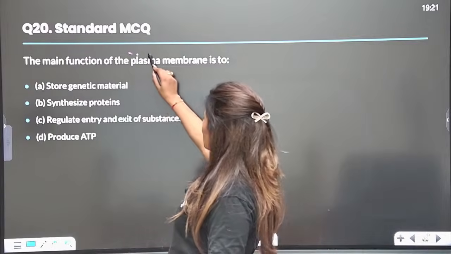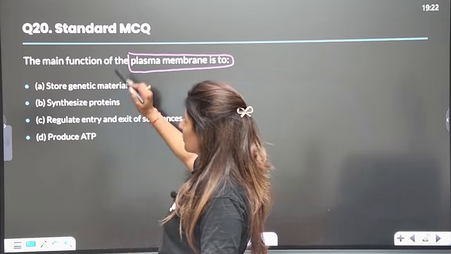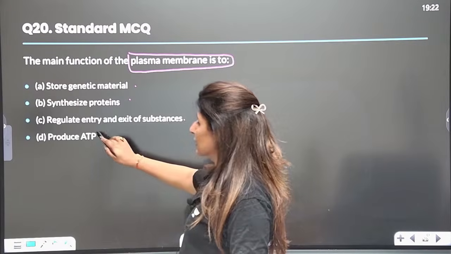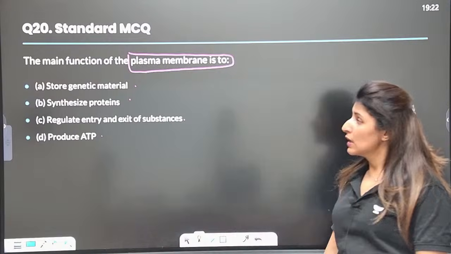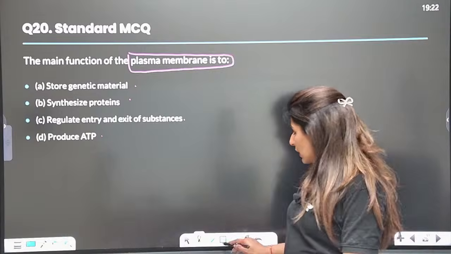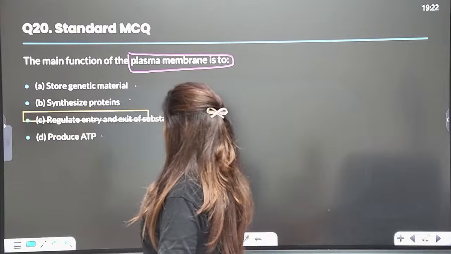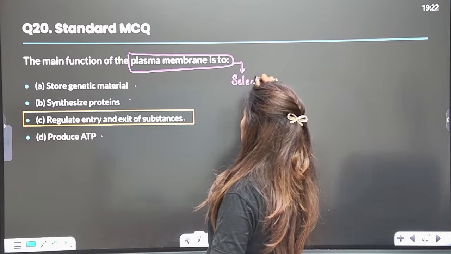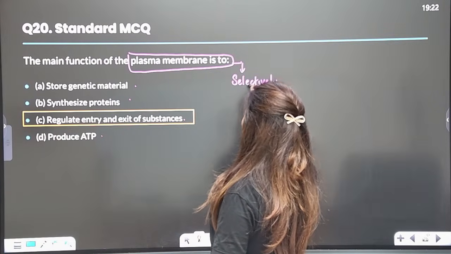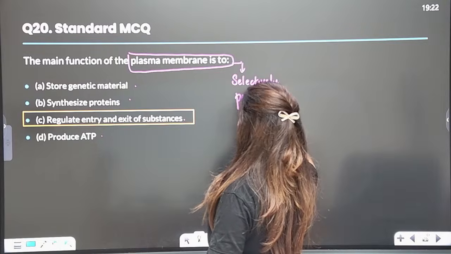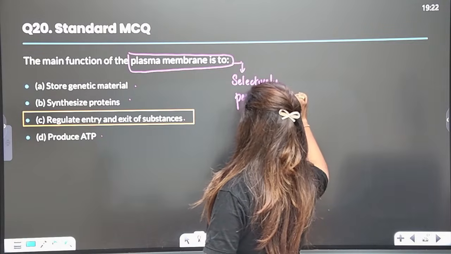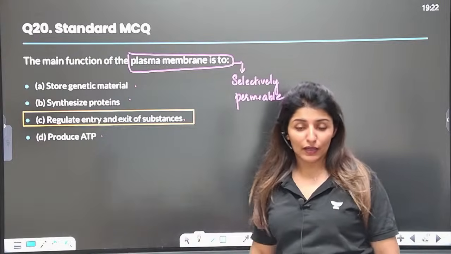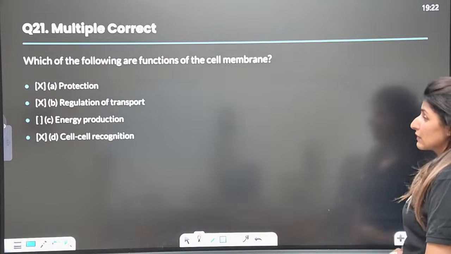Function of the plasma membrane is to. What is the function of plasma membrane? To store the genetic material, synthesize proteins, regulate entry and exit, and produce ATP. Yes, guys. So what is the main function of plasma membrane? We all know, because the plasma membrane is selectively permeable, therefore it will regulate the molecules or the substances which can enter or can take exit, and not everybody will be allowed to enter or exit. So that is why it is selectively permeable.